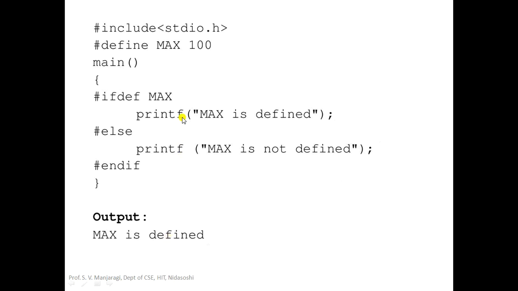Let us take a simple program to demonstrate this. So we'll begin with #include <stdio.h> followed by #define MAX 100. You are defining a macro with the name MAX with the value or text 100. So inside the main function, we are using this particular directive, that is #ifdef MAX. So it will check whether the macro MAX has been defined or not. In this particular program, it has been defined. If it is defined, this printf will be executed. If it is not defined, it will go to else and that printf will be executed.